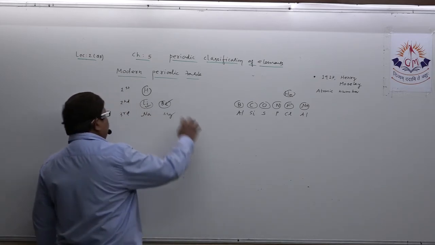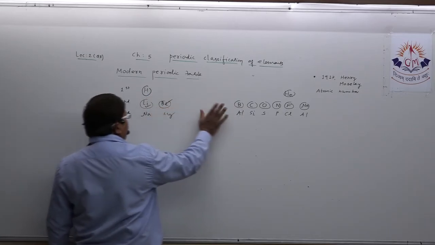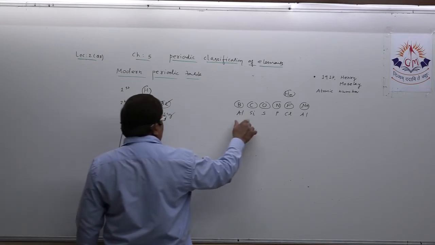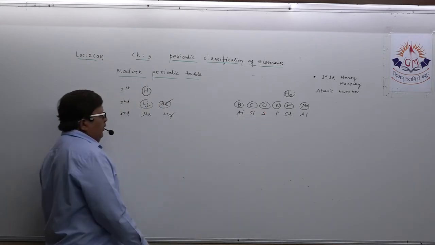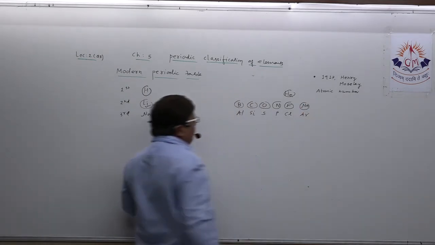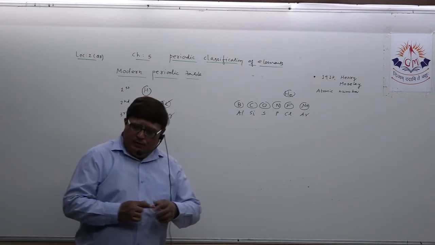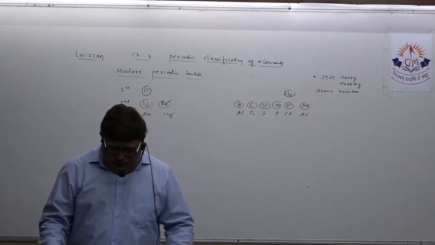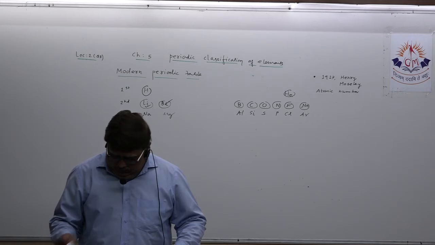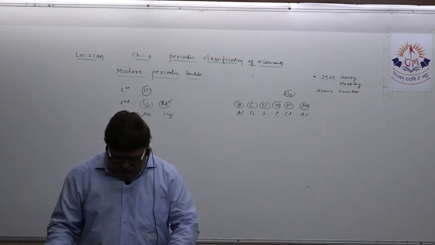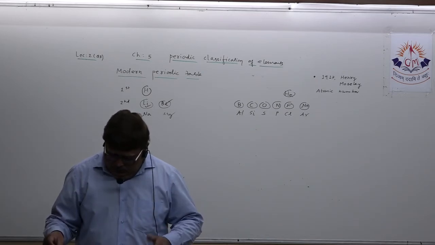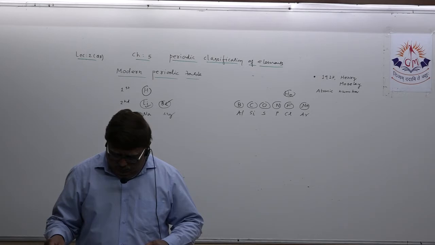If you don't know these elements, hydrogen, helium, lithium, beryllium, boron, carbon, oxygen, nitrogen, fluorine, neon, sodium, magnesium, aluminum, silicon, sulfur, phosphorus, chlorine, argon, then you are not able to answer this particular question. So you should remember this. Let us verify each and every question belonging to this modern periodic table. Trends in the modern periodic table are already eliminated, that you all know.